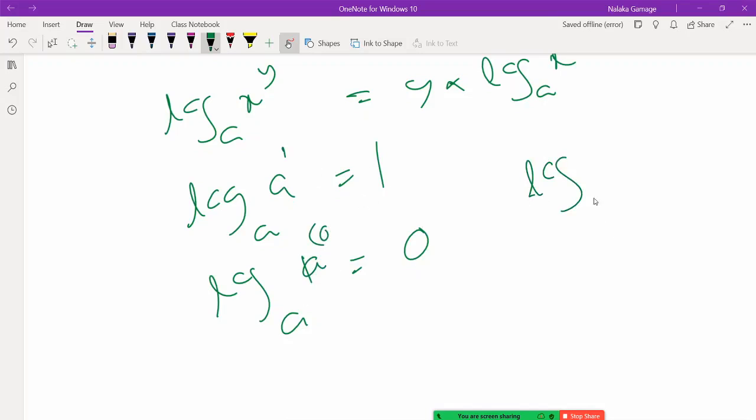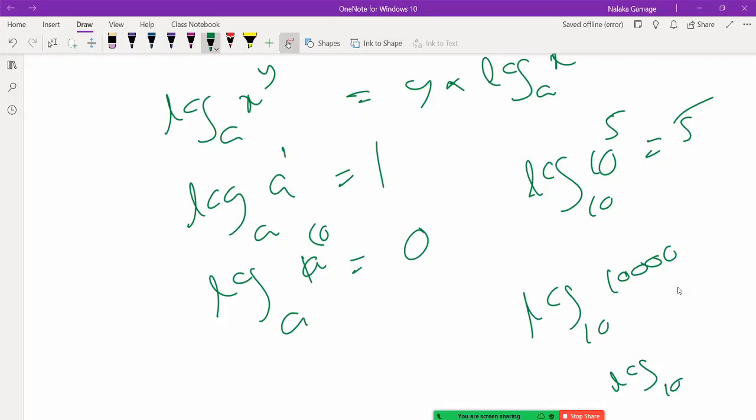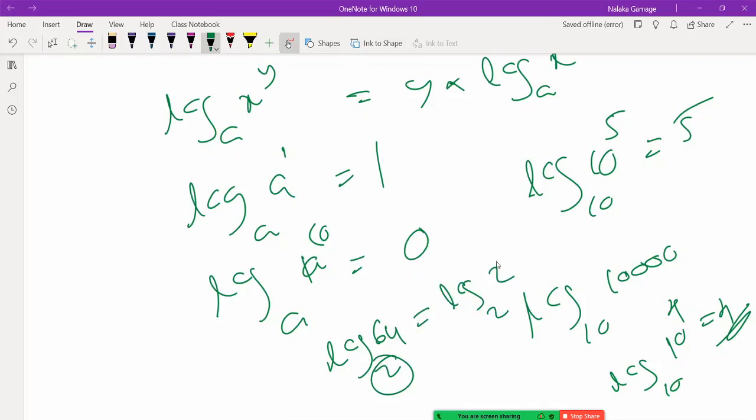For example, you have log 10 to the power 5. Your value is 5. So if someone asks what is log of 10,000, you know you have to write this as a power of 10, 10 to the power 4. So the answer is 4. If someone asks what is log 64 to base 2, I don't need any formulas. I have to write this as a power of 2: 2, 4, 8, 16, 32, 64. That is 1, 2, 3, 4, 5, 6. So 2 to the power 6, and the final answer is 6.